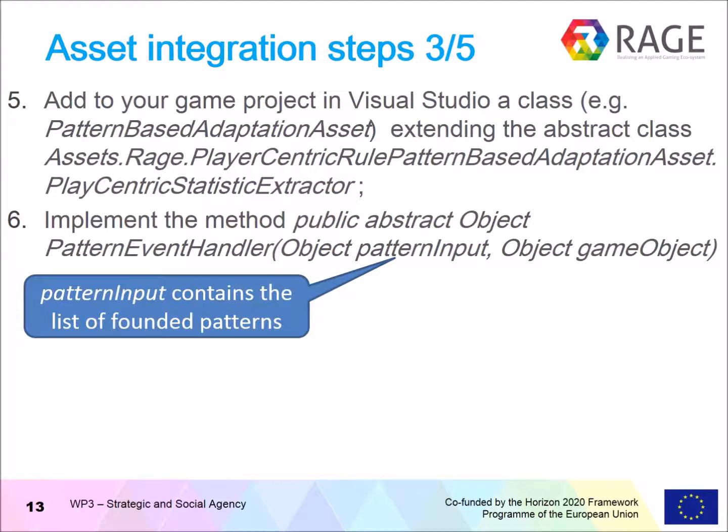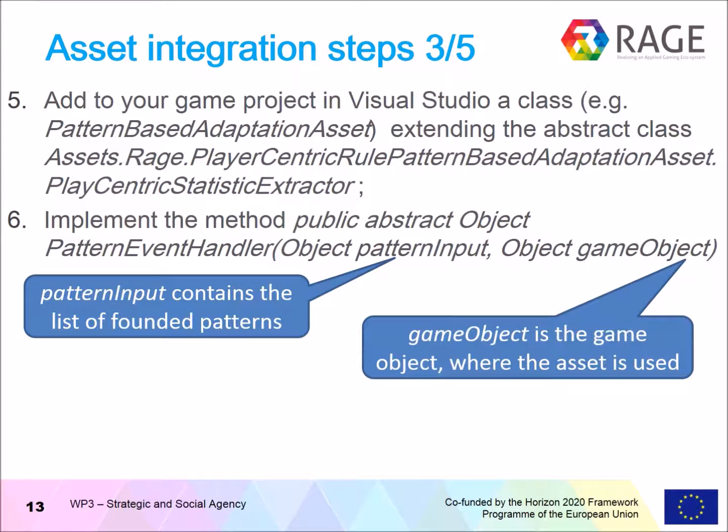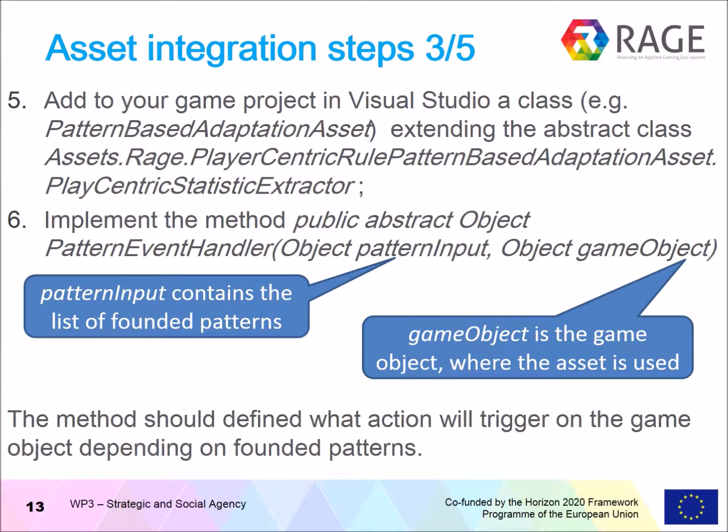It takes two parameters. First, pattern input contains the input list of found patterns for this instance of the asset, and next the game object is the object which represents the game where the asset is used and which will be adapted. So the method should define what action will trigger on the game object depending on the found pattern.